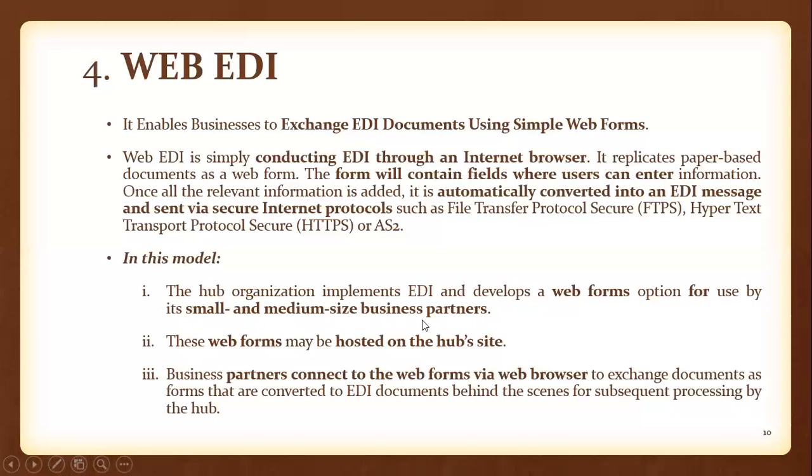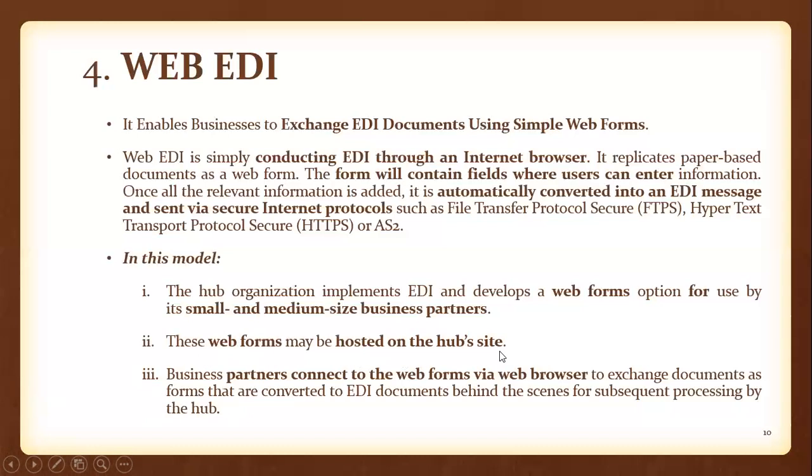That means web EDI is suitable only for small and medium size business partners. It is not suitable for a large organization having a larger number of trading partners. These web forms may be hosted on the hub's website. Here, hub's website means what? The supplier's website.